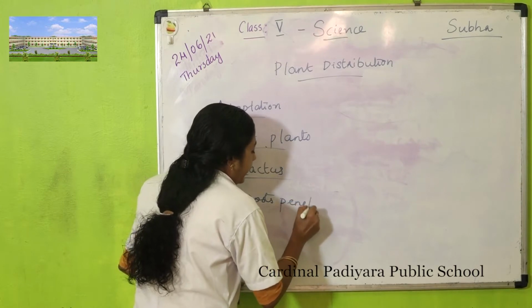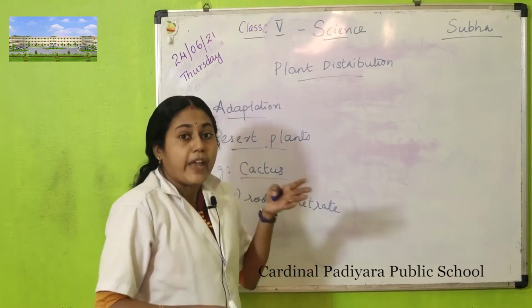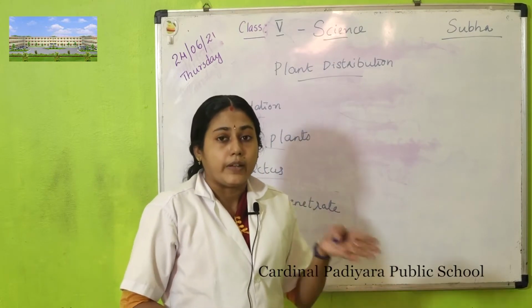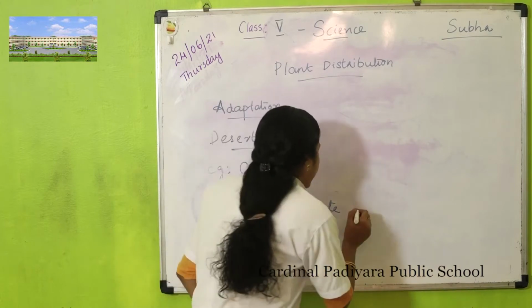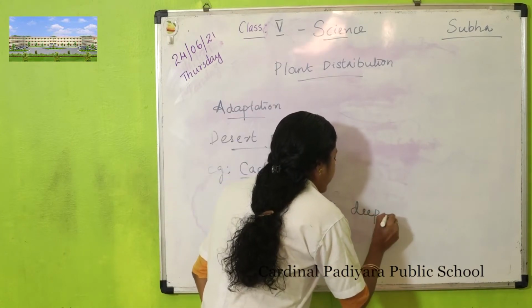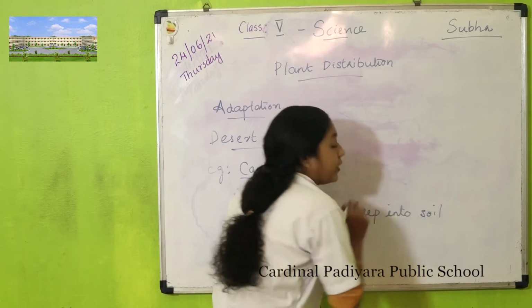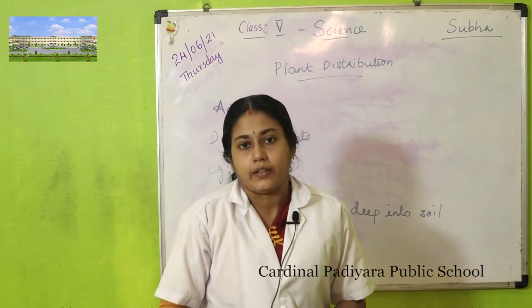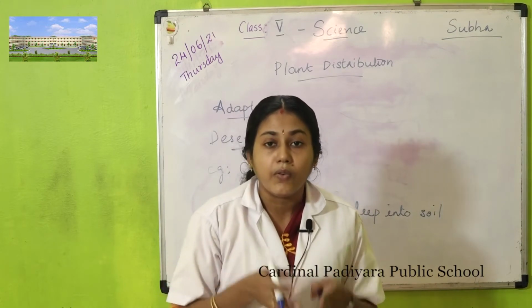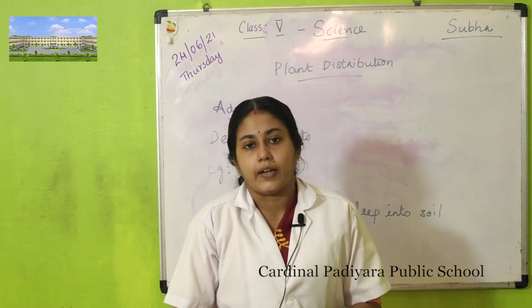Penetrate means to pierce into the soil. Their roots go very deep into the soil in search of water, because water is very scarce in the desert.